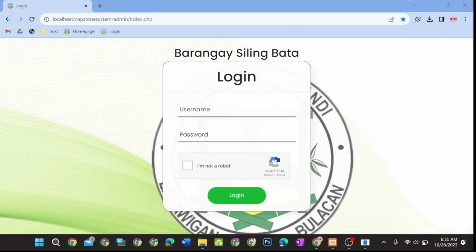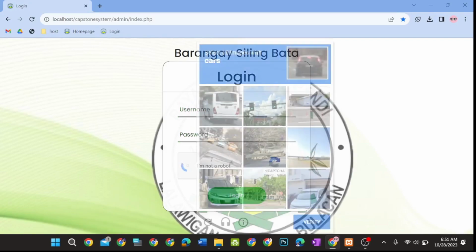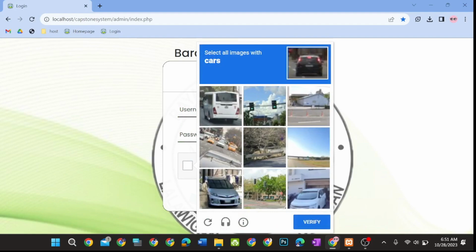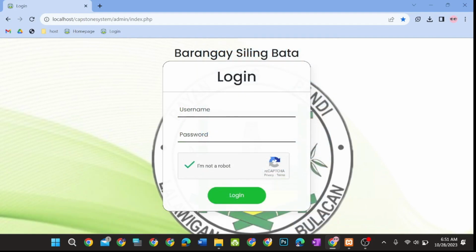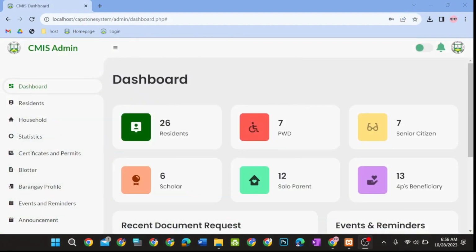All three admins will be welcomed by this login page where they need to type in their username and password. As a security feature, they must also click the I'm not a robot reCAPTCHA. This serves to differentiate between humans and bots online, enhancing security by preventing automated abuse such as spamming forms and conducting fraudulent activities. This is the interface of the general admin of the system, and this will have most of the features in the system.